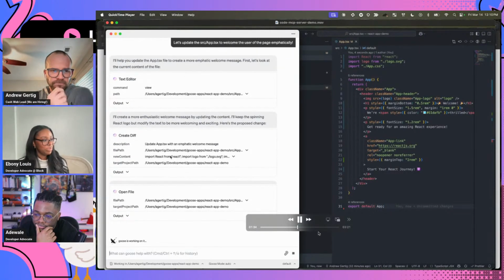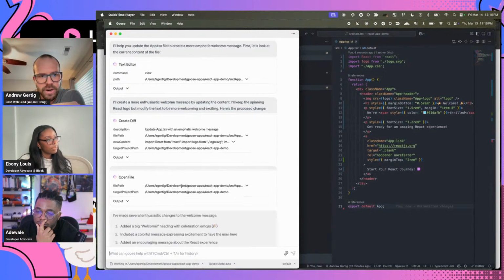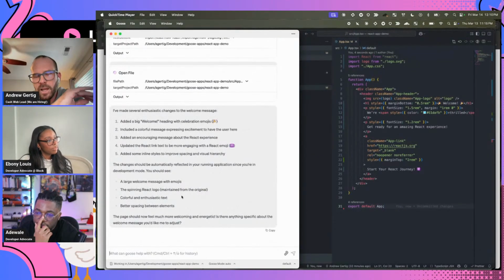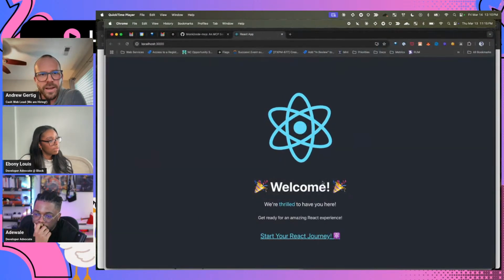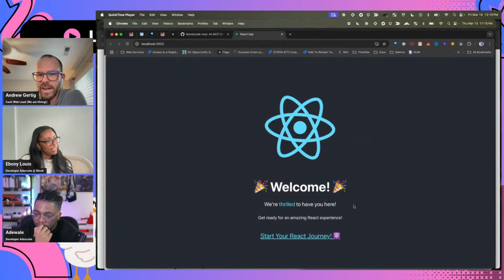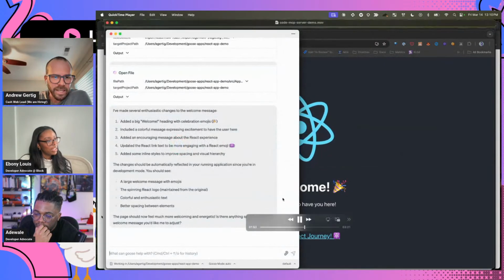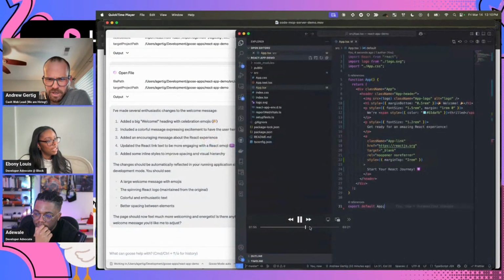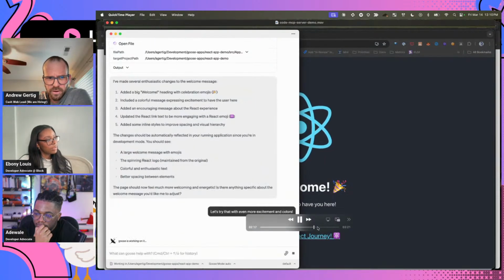Okay. Continue. So we hit accept, and so now Goose continues on, right? So it created the diff, we accepted it. Now it's opening the file just to make sure it's available to us. And this is what it did. So it made it a little bit more interesting, right? And now let's make it even more interesting. I'll maybe jump ahead a little bit here. I'm going to ask Goose to make this even more exciting.